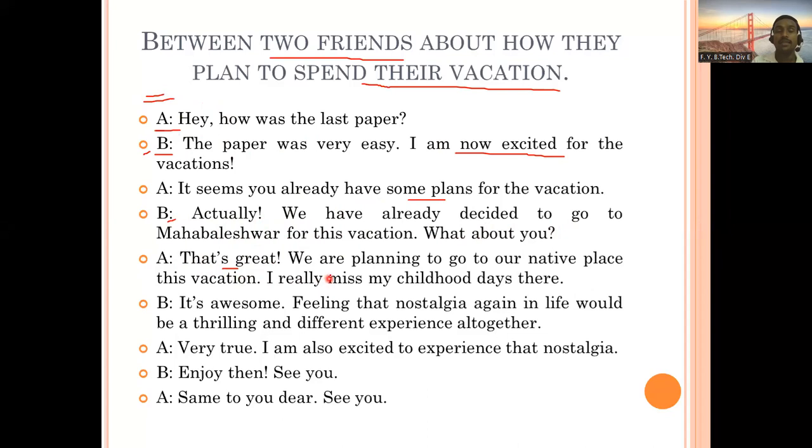So what is A's plan? We are planning to go to our native place this vacation. So that is the plan of A. I really miss my childhood days there. Okay. So A says something about his plan. Then B replies. What is the reply of B? It's awesome. So what is awesome? So A's plan to go to their native place is awesome.